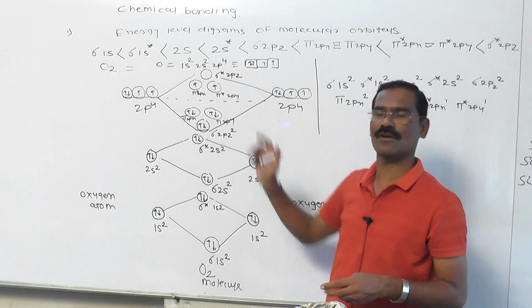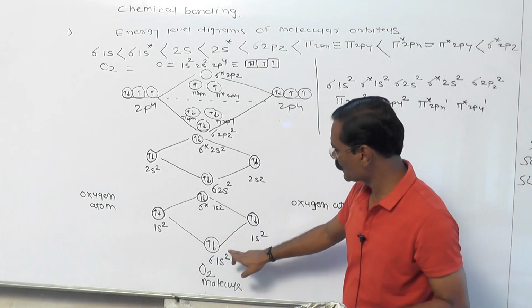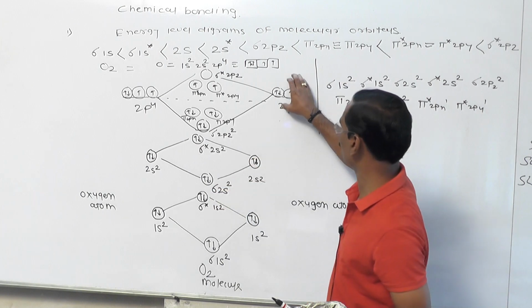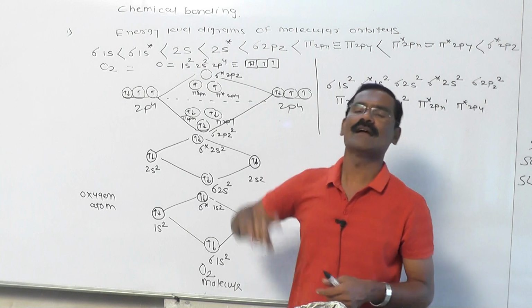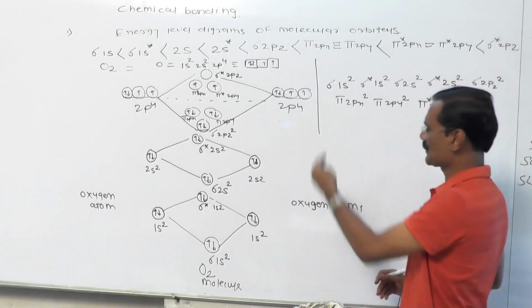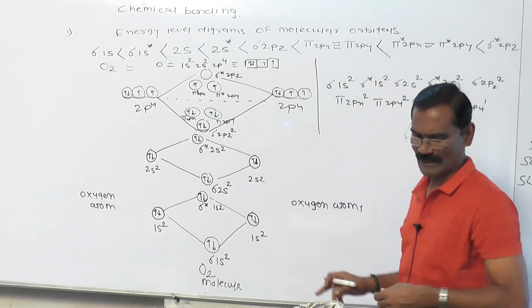You know, these are the molecular orbitals. Two atomic orbitals give two molecular orbitals: one is bonding, the other is anti-bonding. This is also two, bonding and anti-bonding. This is 3 plus 3, 6. Out of 6, 3 are bonding and the remaining 3 are anti-bonding. And we fill the electrons by considering Hund's rule, the Aufbau principle and so on. My friends, these are the electronic configuration of the oxygen molecule.